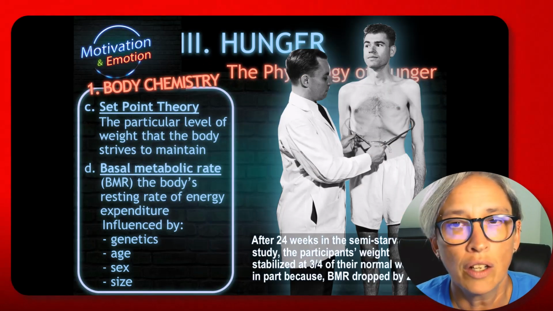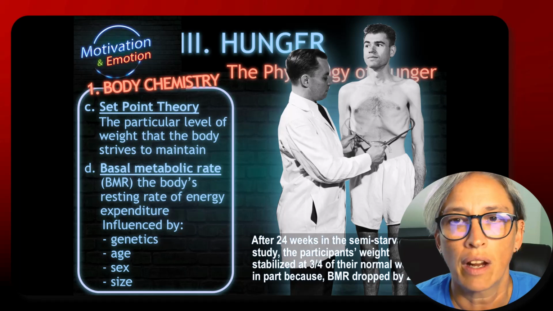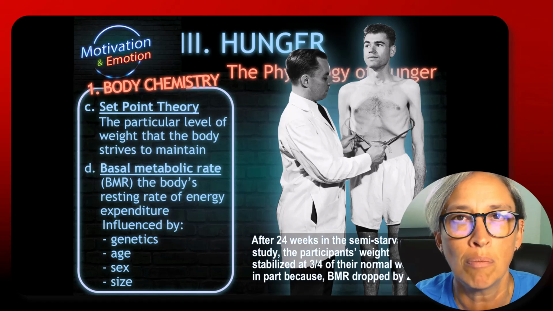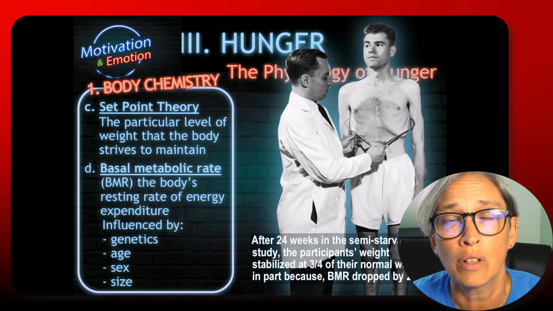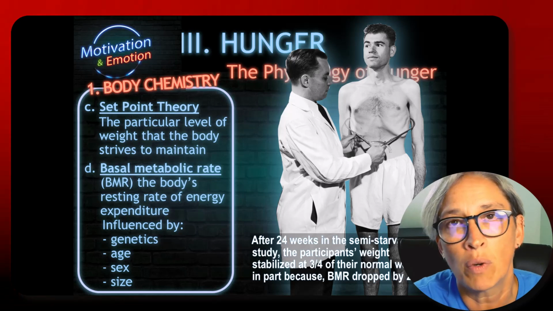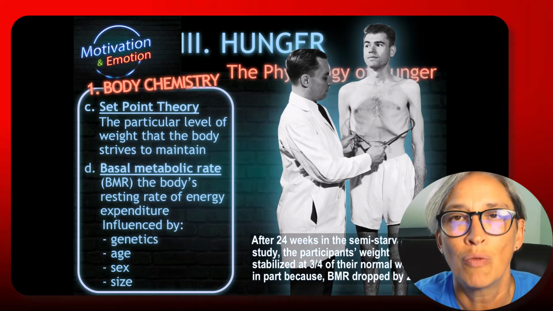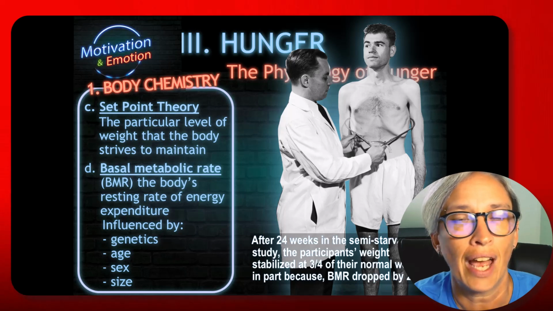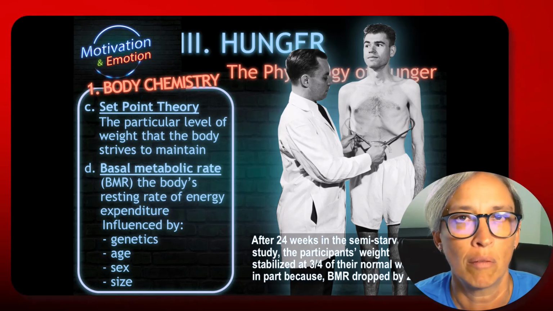Another theory behind hunger is the set point theory. The set point theory is the particular weight level that the body strives to maintain. So if you are normally 150 pounds, you might weigh 160 in the wintertime because your body wants to weigh more, because during winter food is harder to come by. And then in the summer when you're more active, you might drop down to 140, but you're going to be set at a regular body weight that it tries to maintain. One of the troubles with this is as we age, the set point gets higher and higher because of our propensity to put on more weight as we age.